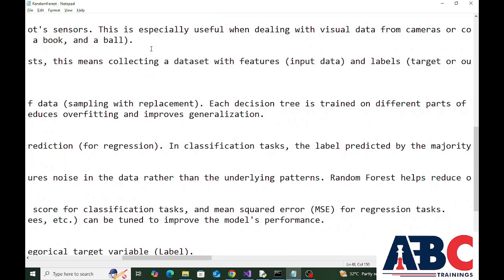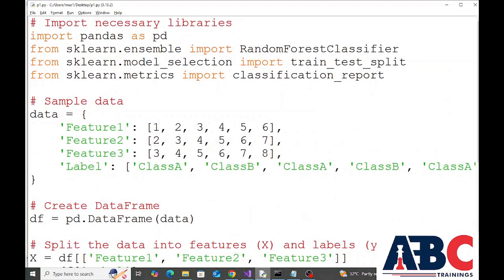Now, let me demonstrate the implementation of random forest. So, in this Python program, I have implemented random forest. Firstly, let me execute this Python program.